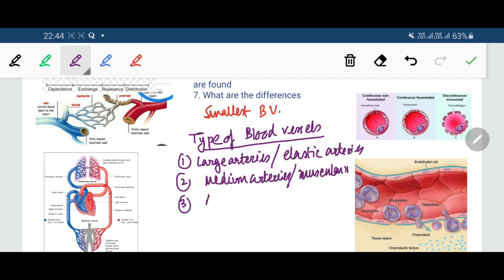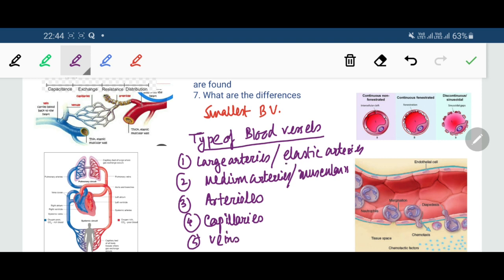Number 3, arterioles. Number 4, capillaries. And number 5, the veins.